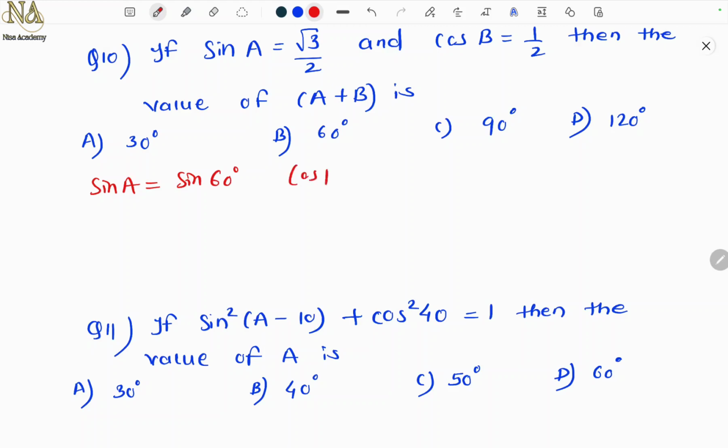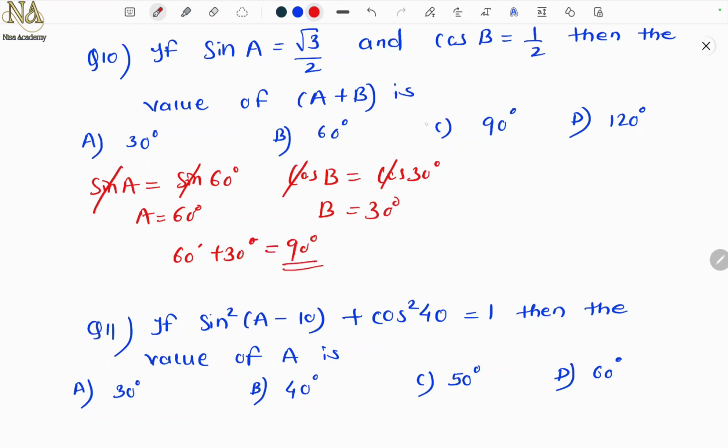And cos B, which angle of cos is half? Cos 30, right? So this gets cancelled. So A is 60 here and this gets cancelled. B is 30. You have to find A plus B. So 60 plus 30, which is 90. So the answer is option C, 90. Okay? Yes?